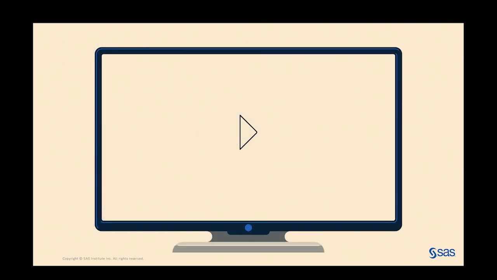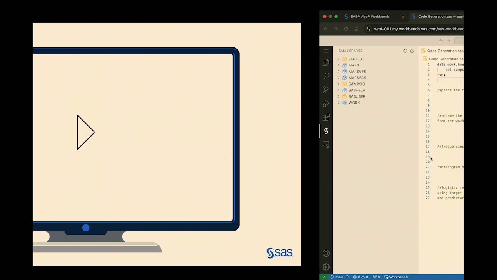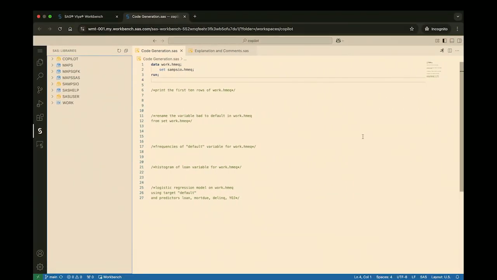So I could continue talking all day about these features and how awesome they are, but I think we'd have a lot more fun if I showed you. So I'm going to go ahead and switch over to my demo environment. I've opened SAS Viya Workbench, and I opened a VS Code workbench. The reason I use VS Code is because that is where Copilot is currently available as a VS Code extension.